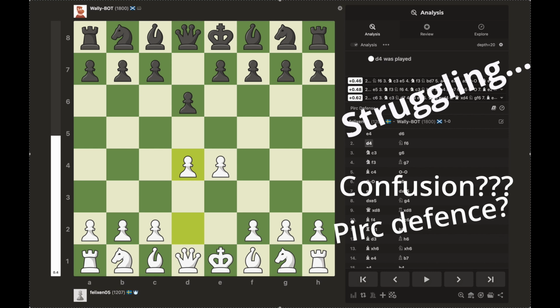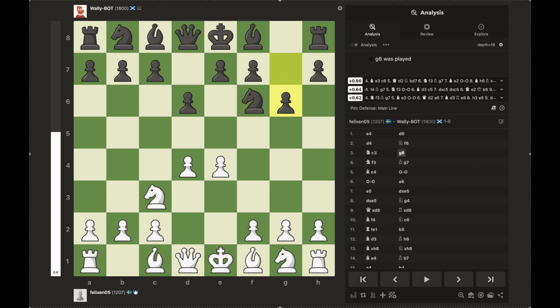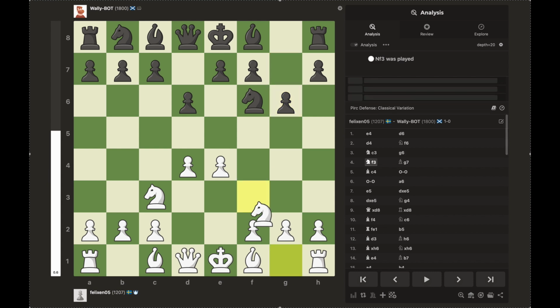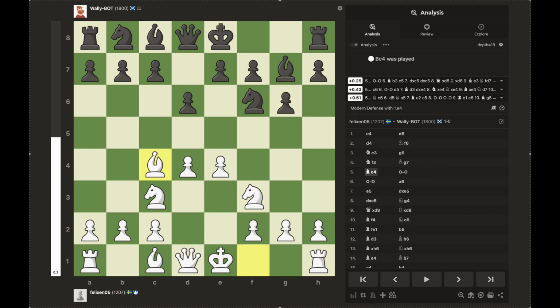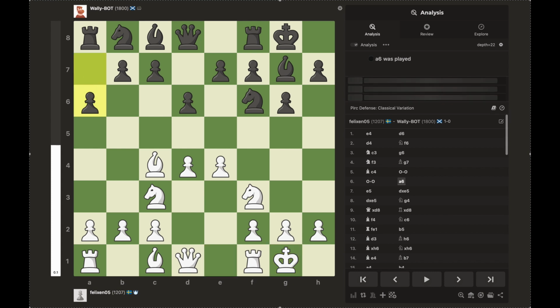Pirk defense? Which I'm not too familiar with, but it seems that the opening database is sufficiently sophisticated because my engine actually plays the main line. Or, well, I guess it's called the classical variation. Anyway, both sides castle and the game is roughly equal out of the opening. And then my engine strikes.